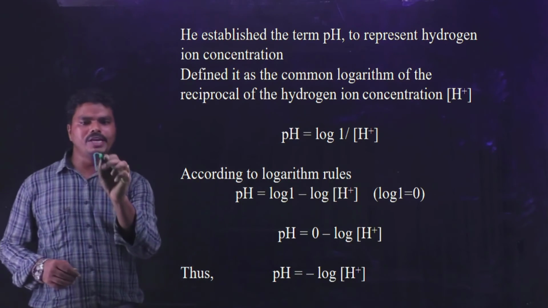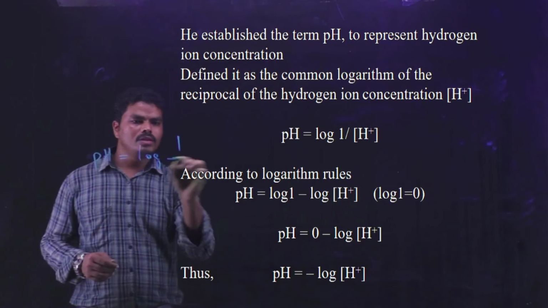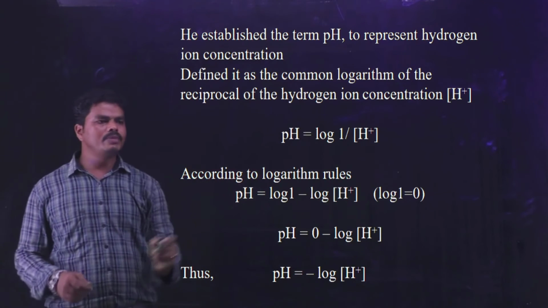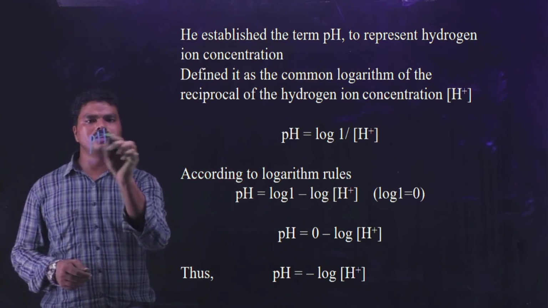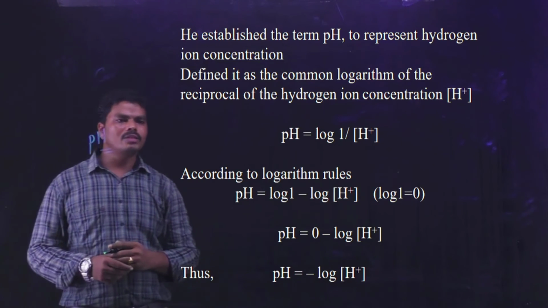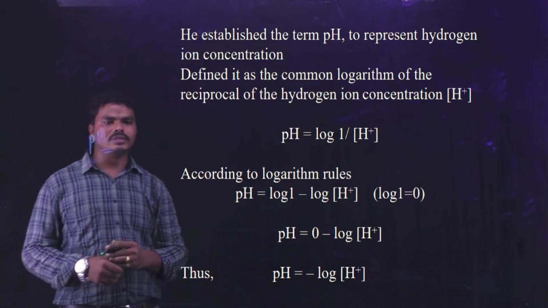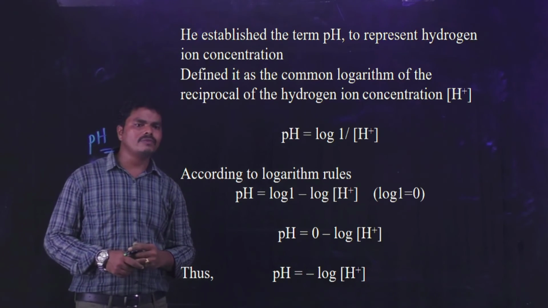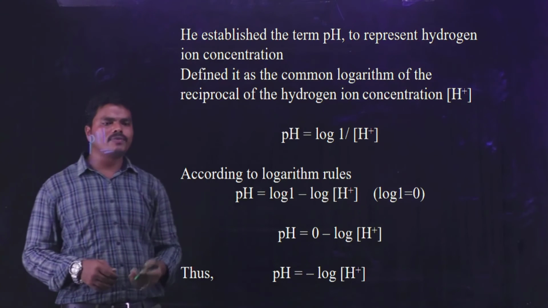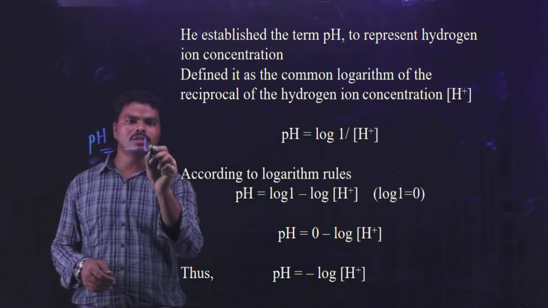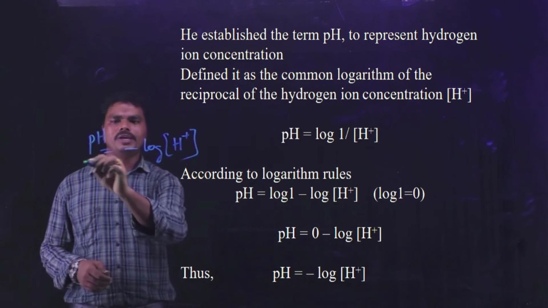That means pH is the logarithm of the reciprocal of hydrogen ion concentration. In other terms, the negative logarithm of hydrogen ion concentration is termed the pH.